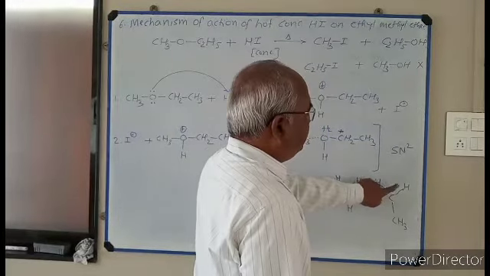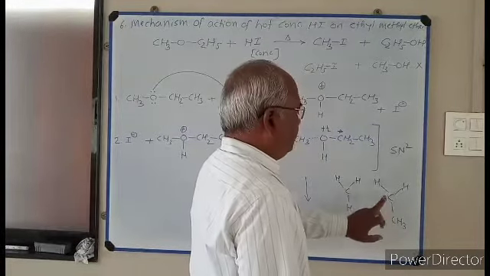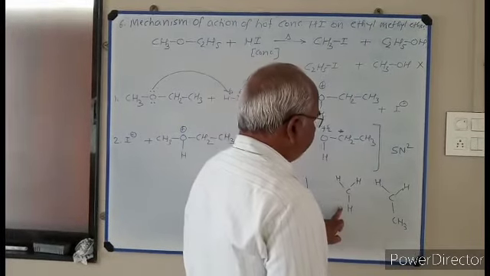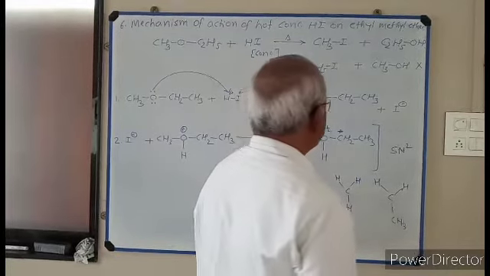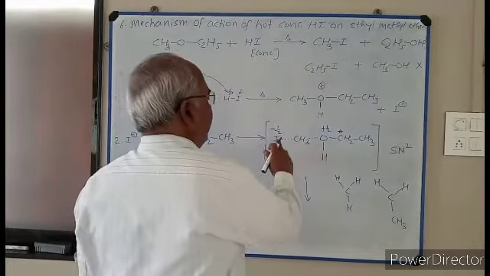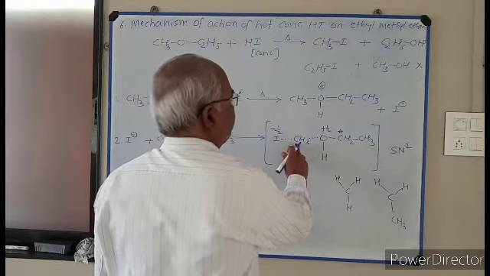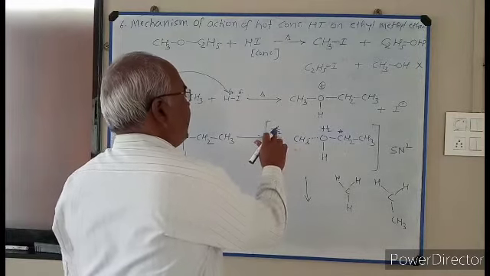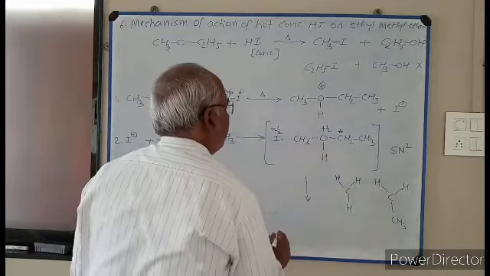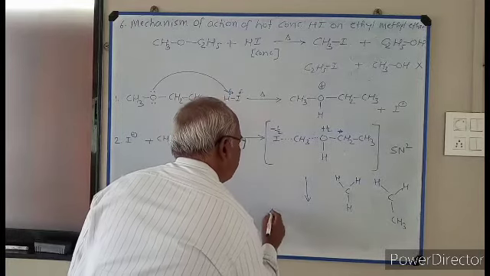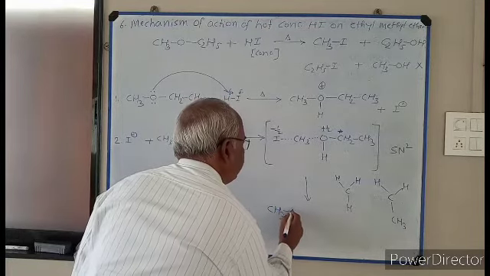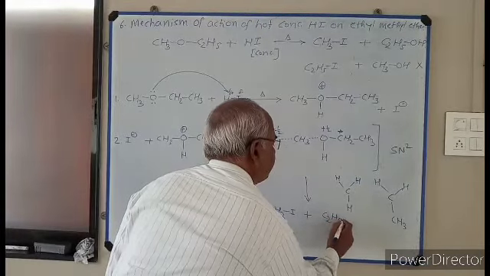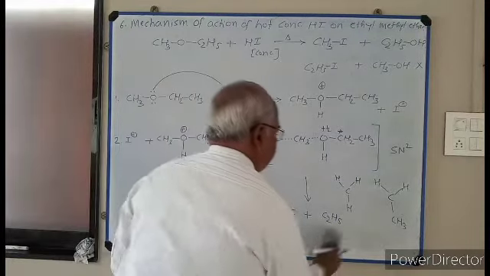This carbon is more substituted carbon. Here is steric hindrance. Here is less steric hindrance or no steric hindrance. Therefore, this iodine attaches to this carbon. The least substituted carbon is attacked by I minus following SN2 mechanism and we get CH3I plus C2H5 or I represent